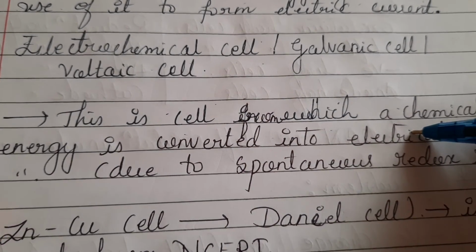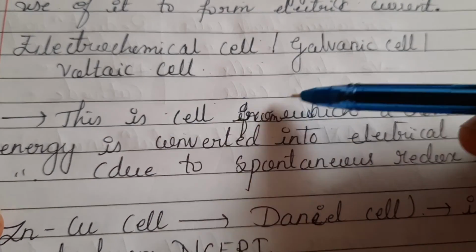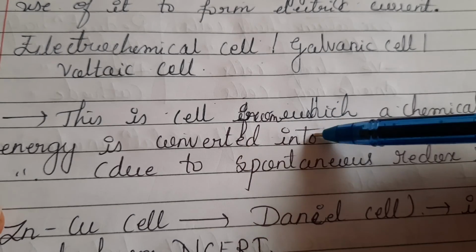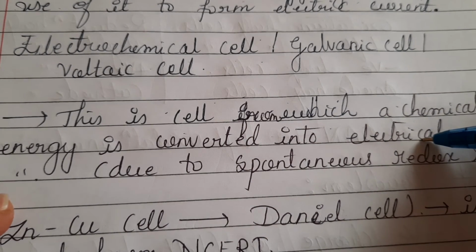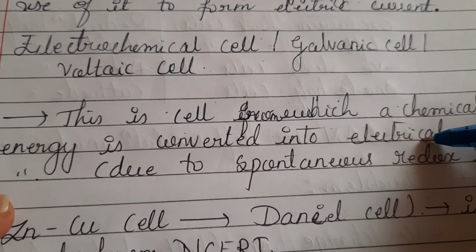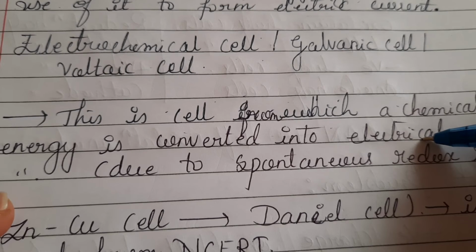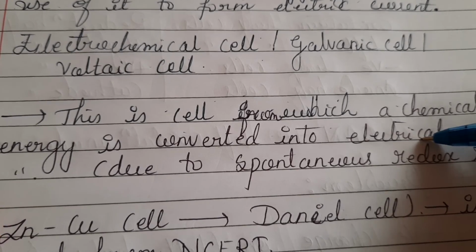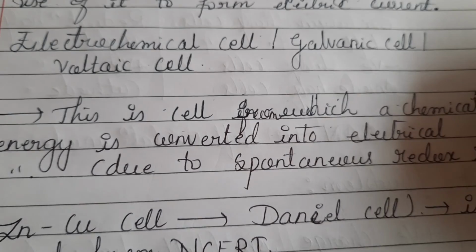Students, please remember, this is the cell from which chemical energy is converted into electrical energy. Copper sulfate we have used, zinc we have used. Due to the presence of both of these, a redox reaction is happening. Due to the redox reaction, heat is liberated. From chemical energy, we are synthesizing electrical energy. It is referred to as an electrochemical cell.